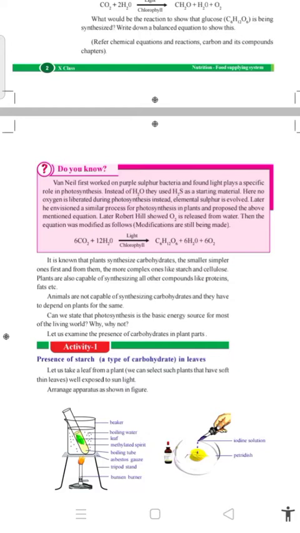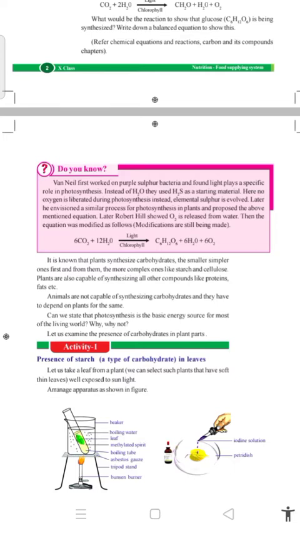Later, he extended a similar process to photosynthesis in plants and proposed the above mentioned equation. That equation was used for a long time and is still used at present.